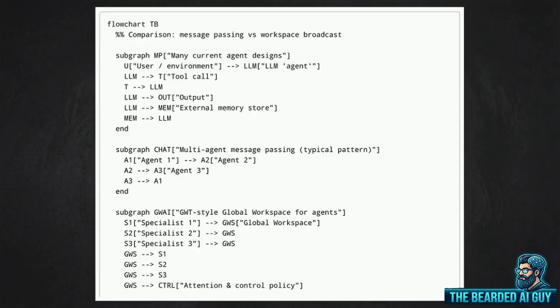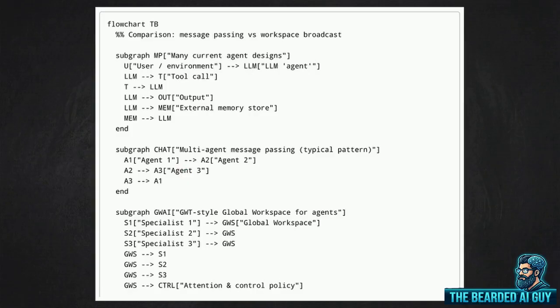This flowchart illustrates the structural difference we are dealing with. Looking at the top two panels, you see the standard design defaults, a single LLM loop on top, and a multi-agent message passing pattern below it. Here, distinct agents converse sequentially to pass information down the line. Interleaving these reasoning traces step by step is an exercise in staged deliberation. Agent 1 finishes, packages its output, and passes it to Agent 2, which then passes it to Agent 3. It is a linear baton pass, entirely distinct from simultaneous global processing.